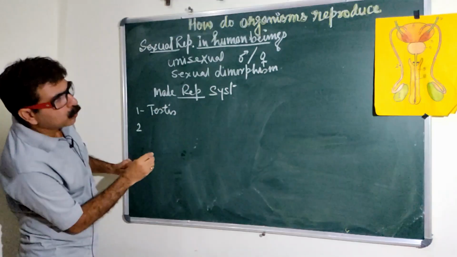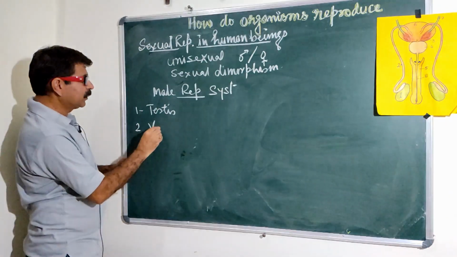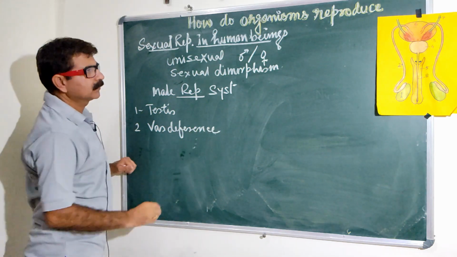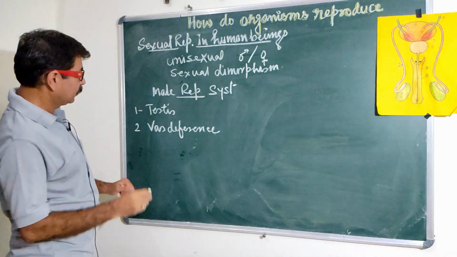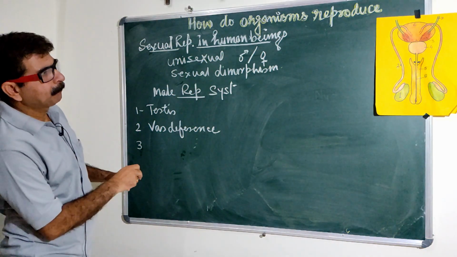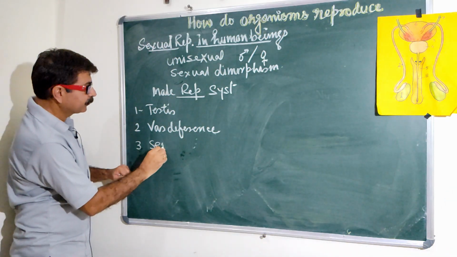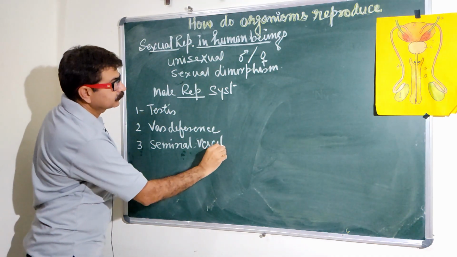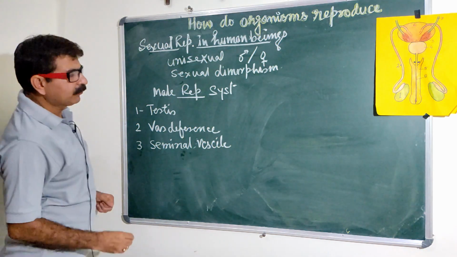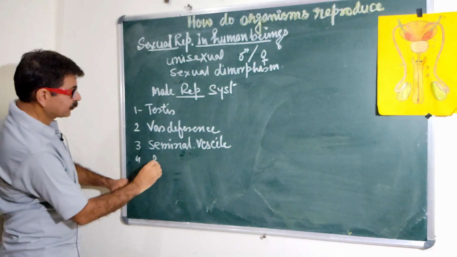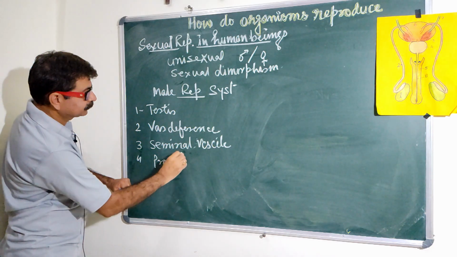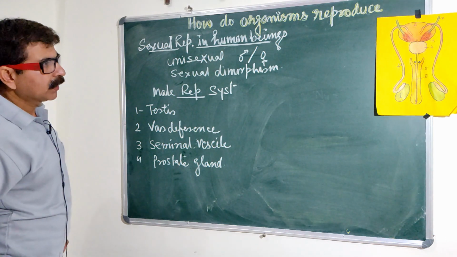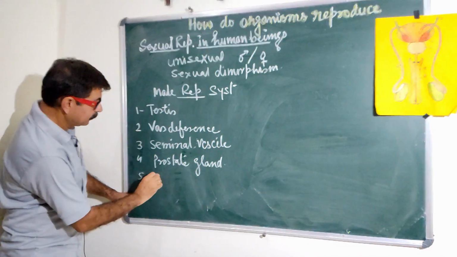Number 2 is vas deferens. Then number 3 is seminal vesicle. Number 4 is prostate gland. Number 5, penis.